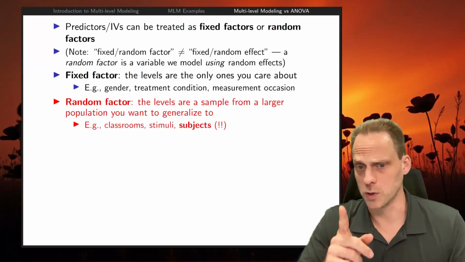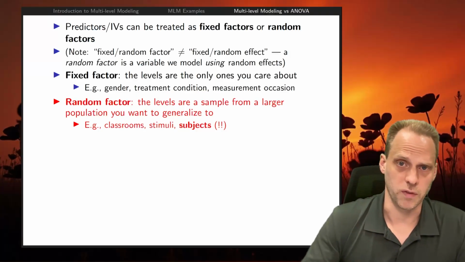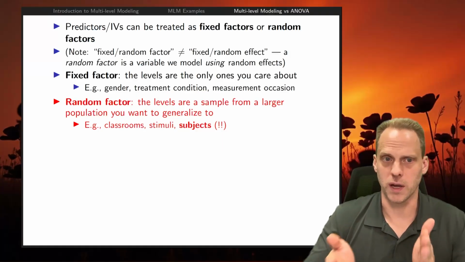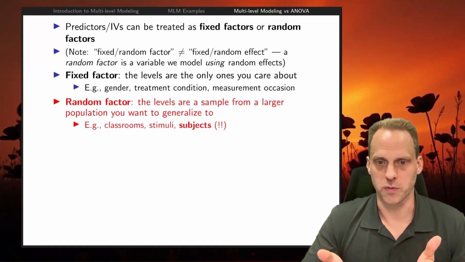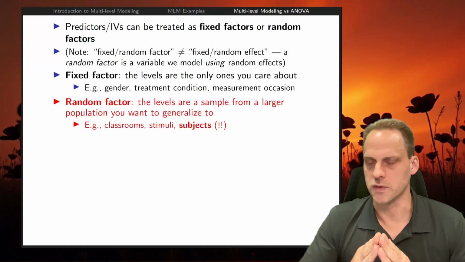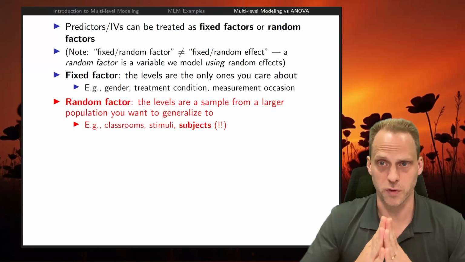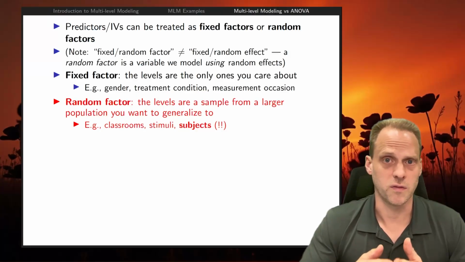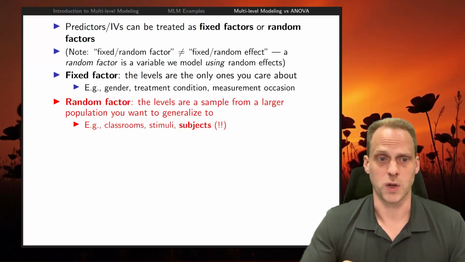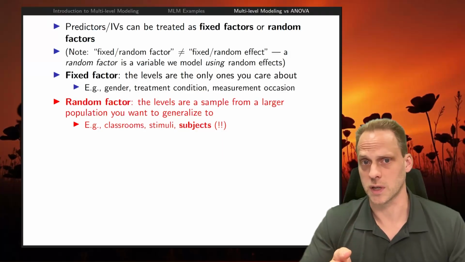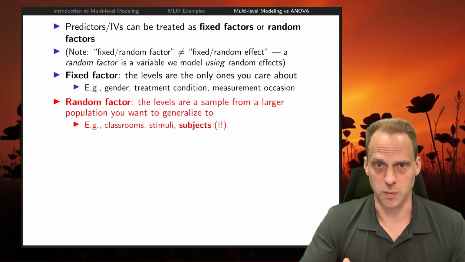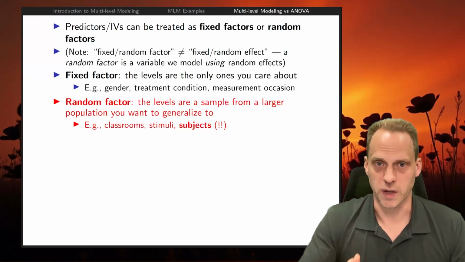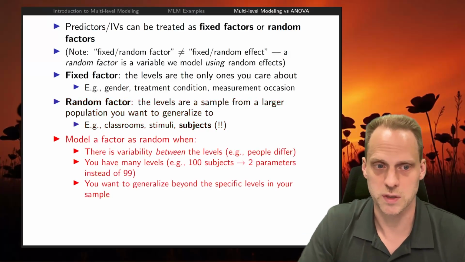And this is the most important one, subjects. If you have subjects, you assume the subjects are a sample from a larger population that you want to generalize to. And herein really lies the key difference. This is also a reason why many people prefer to use multi-level modeling for a repeated measures design rather than repeated measures ANOVA. Because in repeated measures ANOVA, we would treat the subject ID as fixed. You would get a dummy variable, one fewer than the number of subjects. And in the multi-level model, we would treat it as random. That's really the key difference between these two.